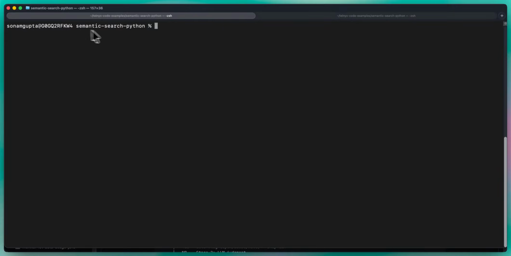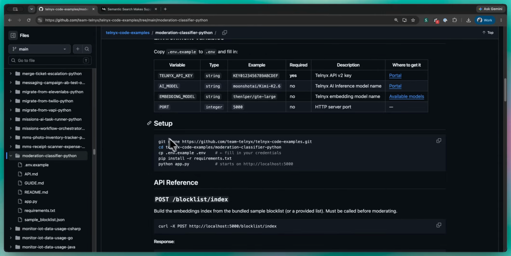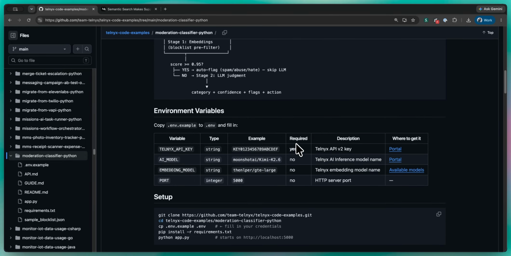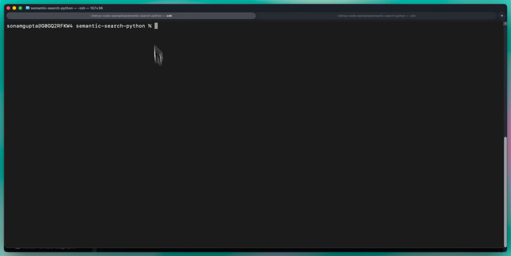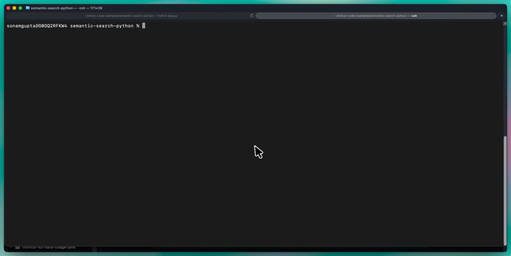I'm already in my folder. Please make sure that you have actually cloned the repo. Just follow the setup instructions and you should be able to have all the files that are in this repo. Going back to the terminal, get into your application folder, and make sure you're running your Flask server in a virtual environment. It's going to start the Flask app. Go into the next terminal window, and this is where you need to start indexing all your support tickets.